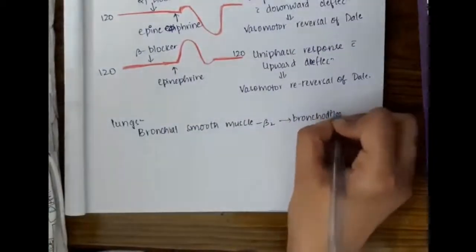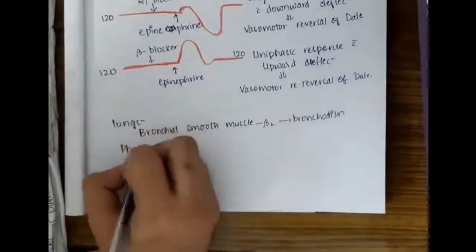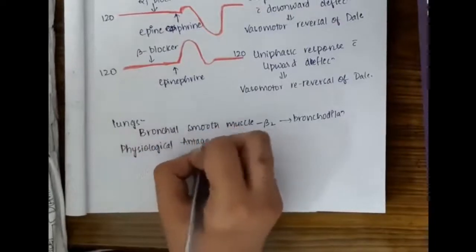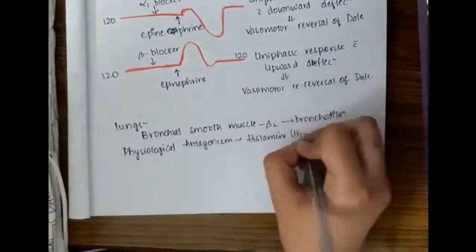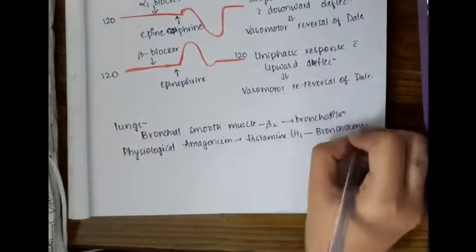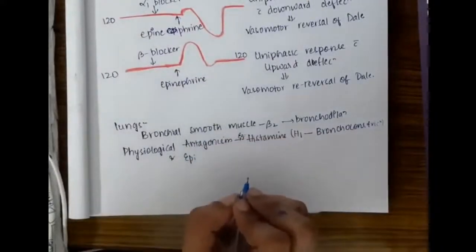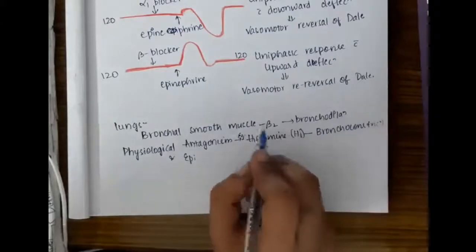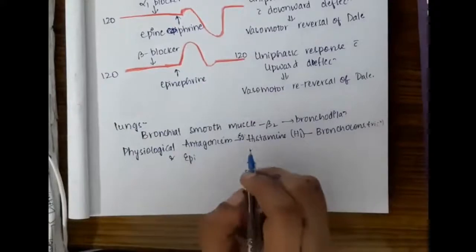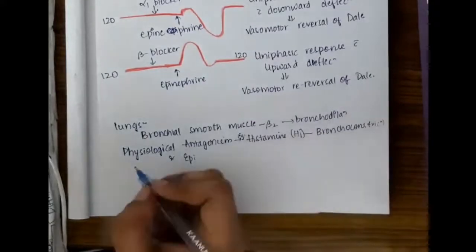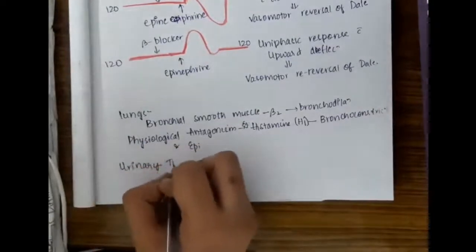Then in the lungs it activates beta 2 receptors and causes bronchodilation by smooth muscle relaxation. Here there is one physiological antagonism, that is histamine. By acting on the H1 receptor it causes bronchoconstriction, whereas epinephrine acts on the beta 2 receptor and causes bronchodilation. That means these two drugs act on different receptors and cause opposite actions. So this is called physiological antagonism.